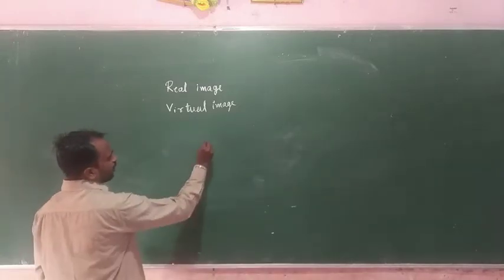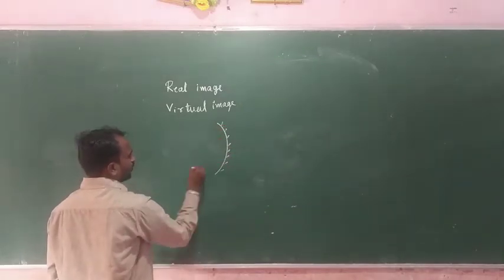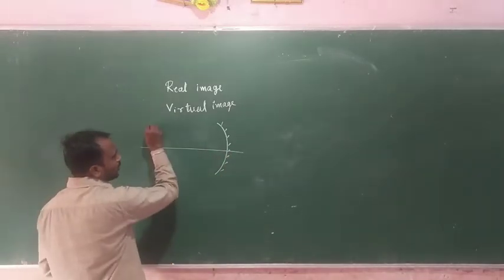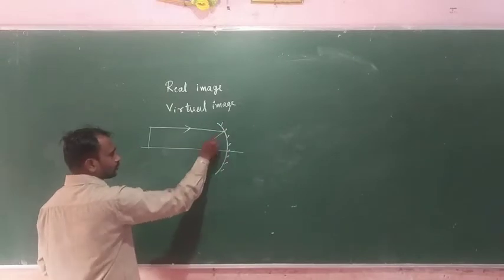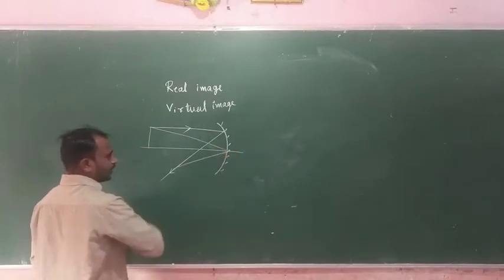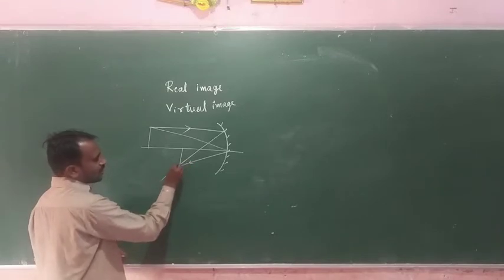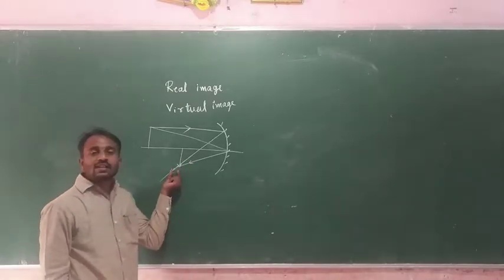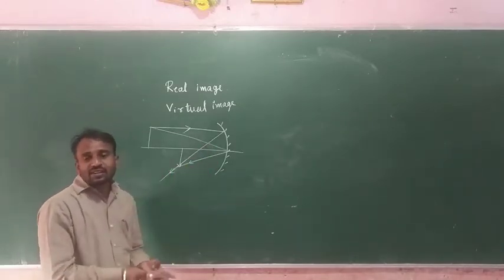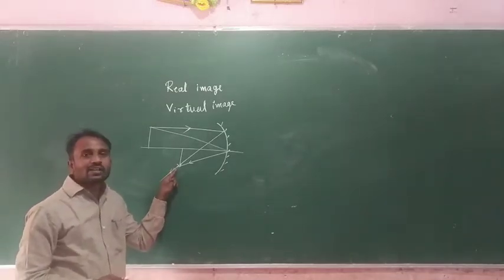Suppose here we consider that this one is a concave mirror, and here the principal axis, and this one is object S. So this one is incident ray and reflected ray, and here incident ray, and here reflected ray. These two reflected light rays cross each other, so here we get a real image. Where these reflected or refracted light rays cross or intersect each other, there we get a real image.